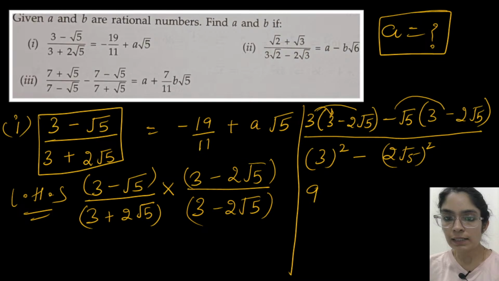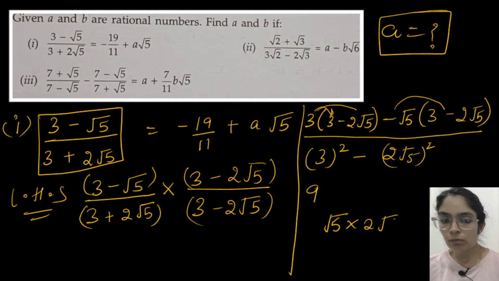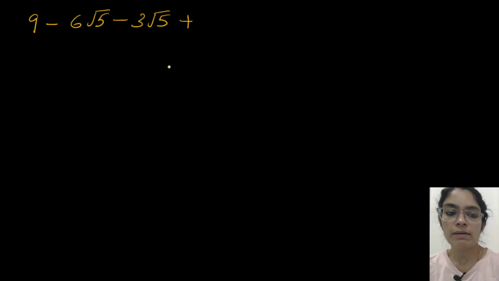So when you multiply, minus and minus will become plus. Now you have to multiply root 5 into 2 root 5. If you multiply root 5 into root 5, it will become 5. So 5 into 2 is 10.